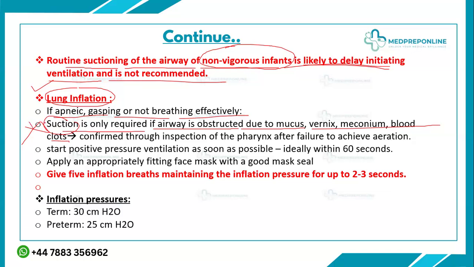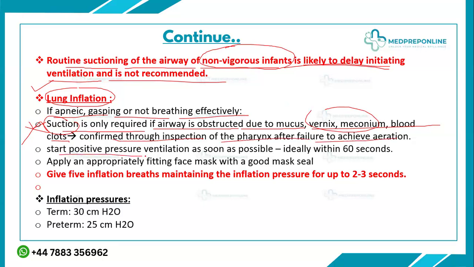Because if you have not done this suction and something is there, the baby will aspirate it with the positive pressure ventilation, and then it will become more cumbersome for you. So that's why at this stage, before starting positive pressure ventilation, you need to see whether suction is required or not, and you have to do it if it is, after inspection, following failure to achieve aeration.